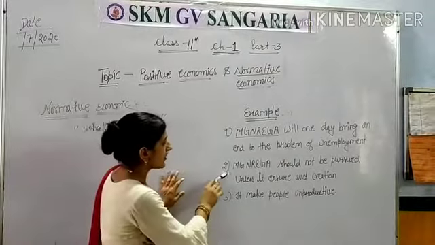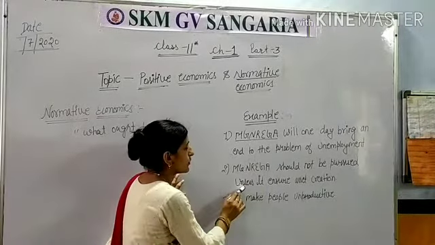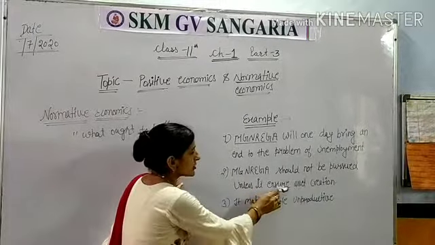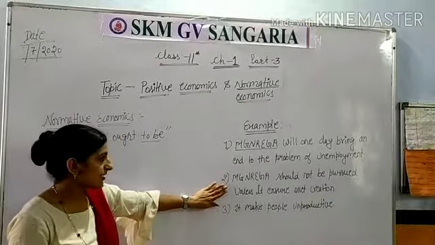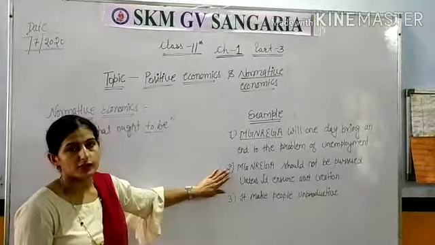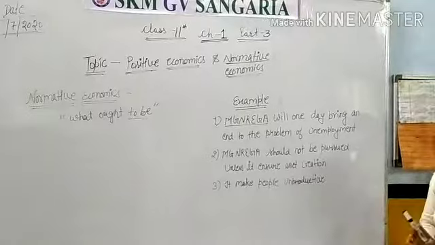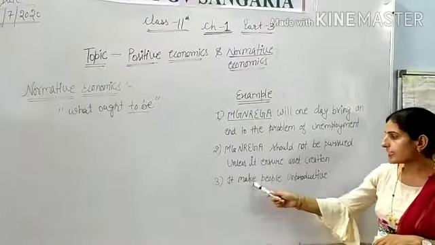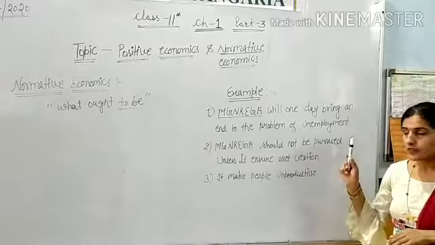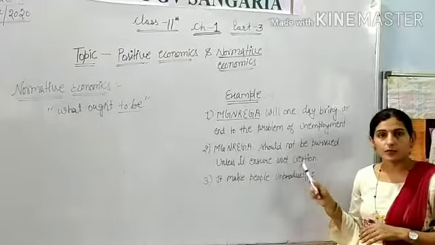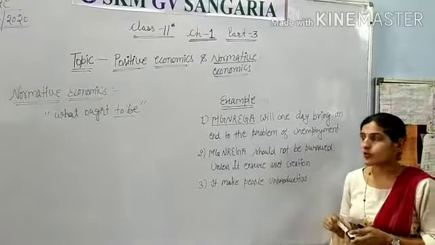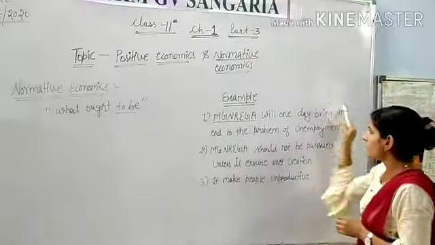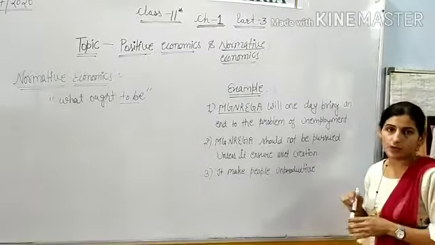The second economist says that MGNREGA should not be pursued unless it ensures asset creation in the economy. The third economist says it is a waste of money and makes people unproductive. So there are different views regarding one economic issue.